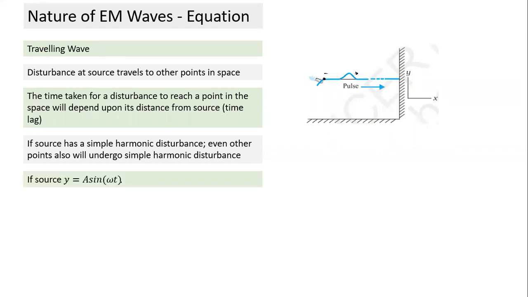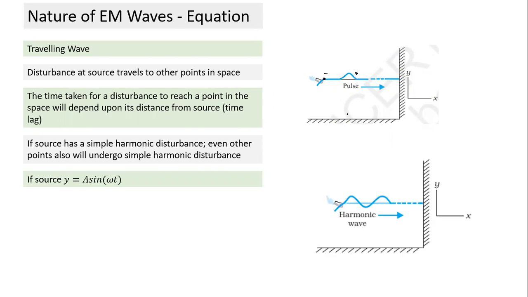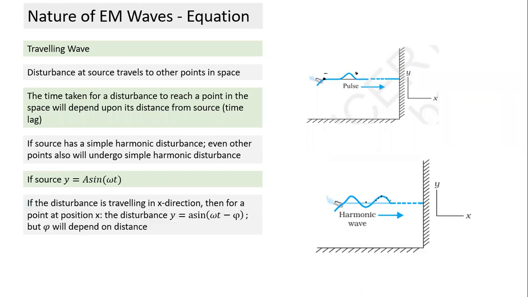If the source is oscillating, this same oscillation gets transferred to different points with some lag. If the source is having SHM, this entire string also becomes an SHM. And this point will have a phase of 90 degrees, and different points at a particular instant have different phases. They will not have the same phase. That phase we capture in terms of phi, and phi is proportional to x.